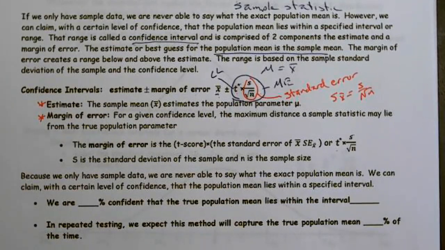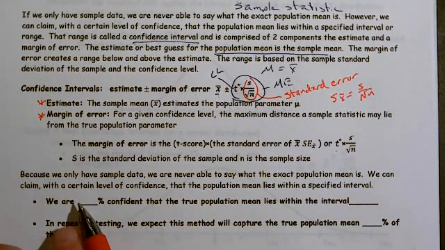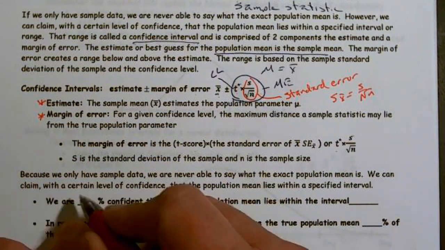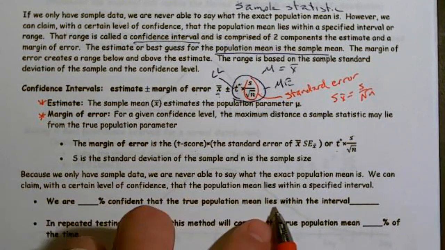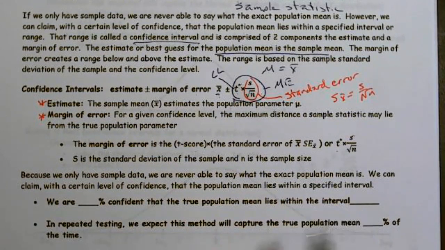Because we only have sample data, we are never able to say what the exact population mean is. In other words, we can't say it with 100% confidence. Well, we can claim it with different levels of confidence, but we're never 100% sure, so we never say what exact is. All right? So here's what we can claim, and you need to know these. We are blank percent, so it could be 95% or 99% or 80%, confident that the true population mean lies within the interval. Notice I'm claiming not a value, I'm just claiming that it will lie within an interval.